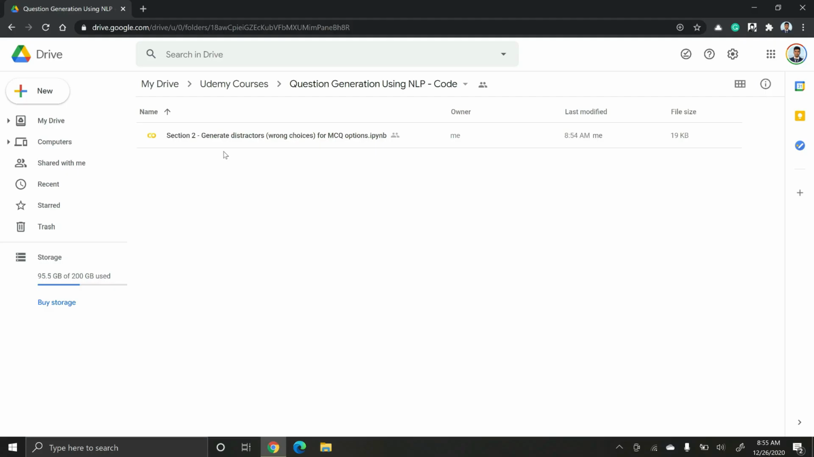Welcome back to the coding section. In the folder provided, you will see the Google Colab notebook that is titled Generate Distractors for MCQ Options.